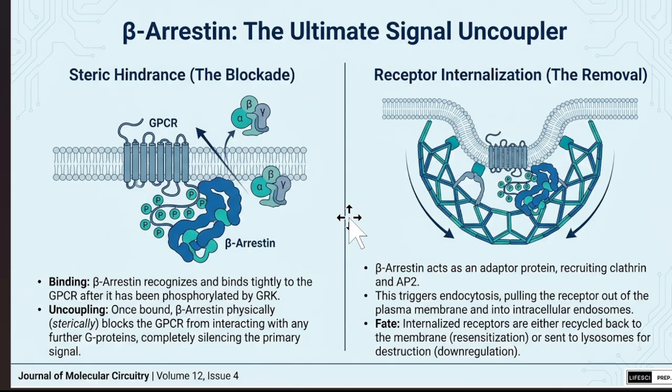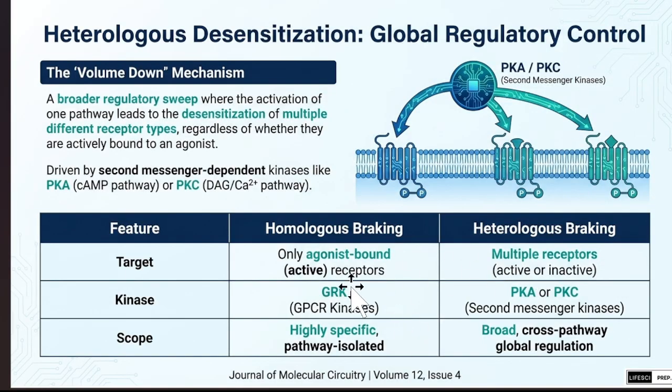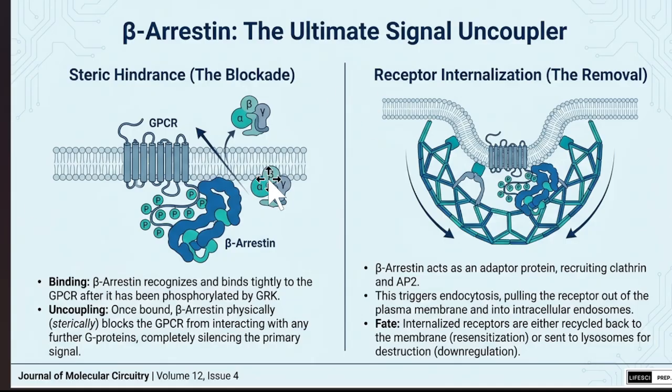Beta-arrestin. What does beta-arrestin do? During desensitization, when the GPCR is actively showing that it's active, GRK adds phosphate on the C-terminal. After that, the beta-arrestin comes and binds to it.